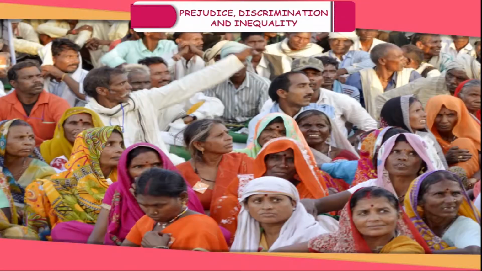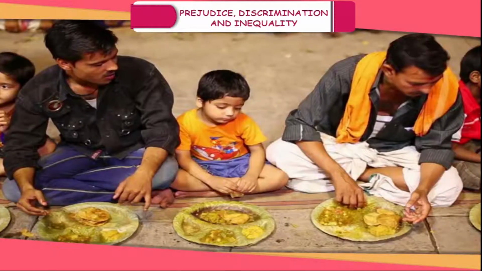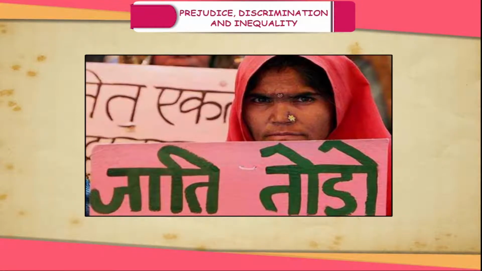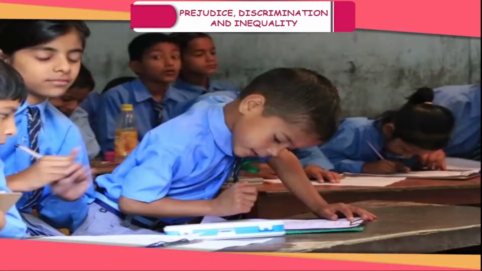Discrimination. Implementing the feeling of prejudice in action is called discrimination. The people involved in sweeping and garbage collection are treated as lower class people. Also, most people hesitate to have a meal with them. This is just an example. There is discrimination in society on the basis of caste, color, race, religion, gender, etc.